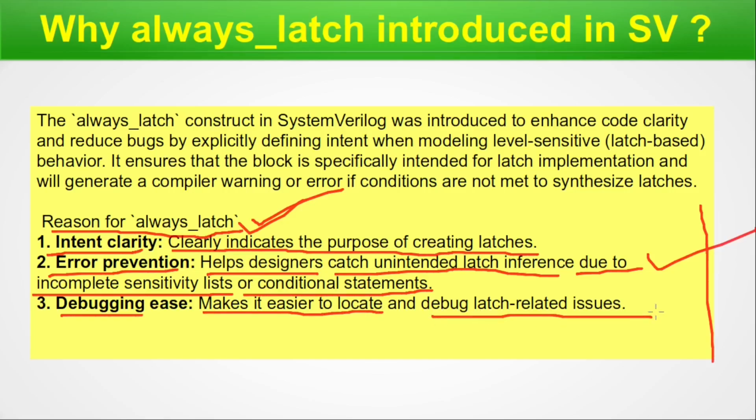That means when we are debugging a scenario, when we are verifying or synthesizing and we come across a latch which should not be there, we have to investigate that, and in advance the always latch helps at that point. That means in case you have some sort of mistake that is creating a latch which is not intended and should not be there, always latch gives you a message. As well as if you intend a latch to be there and it is not created, in that case also it will give you a message. So your debugging is now much easier as compared to Verilog.